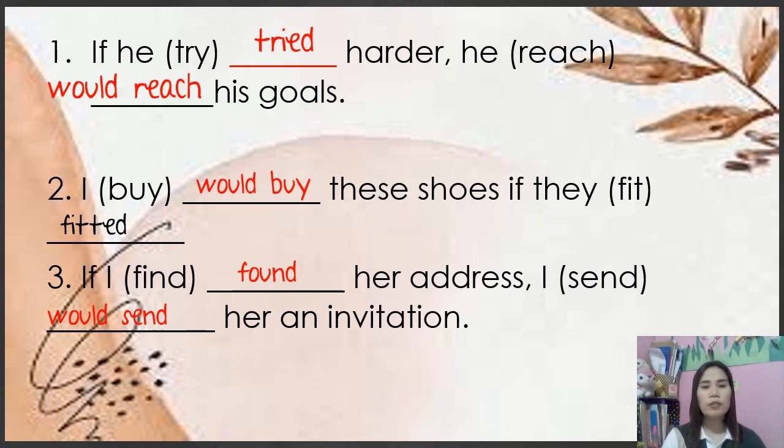And of course, she did not find the address. Therefore, how could she send an invitation? Okay, so this is a hypothetical condition with probable cause. And the result is impossible to happen. That is second conditional.